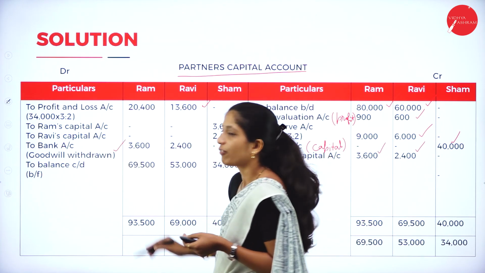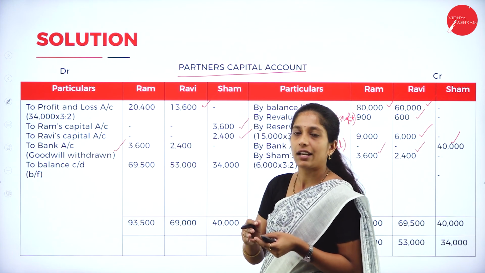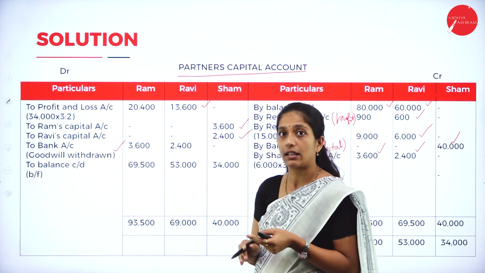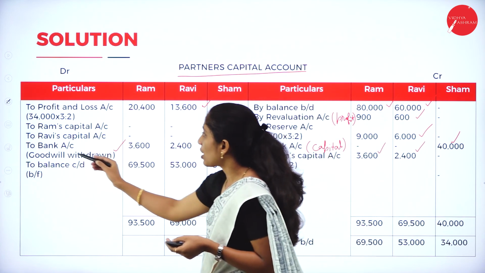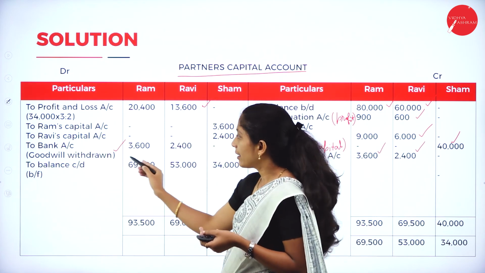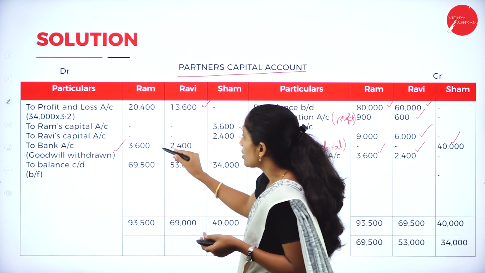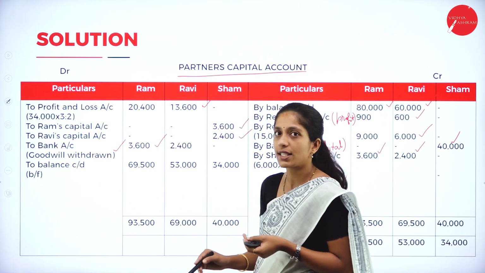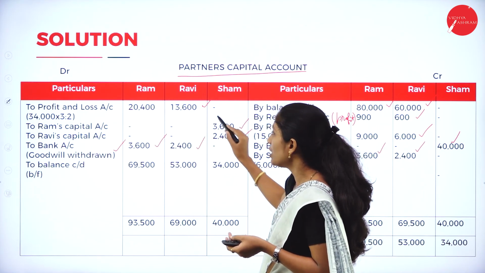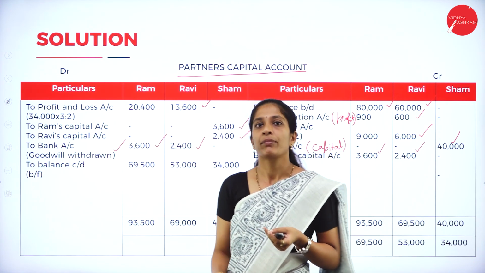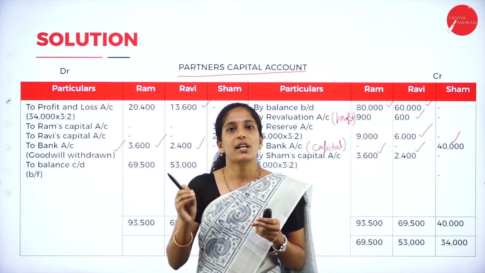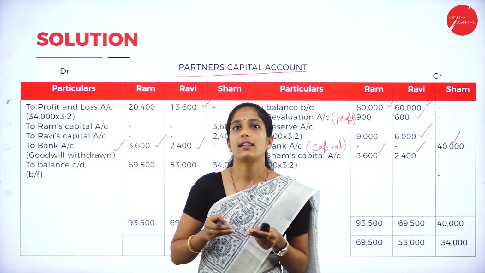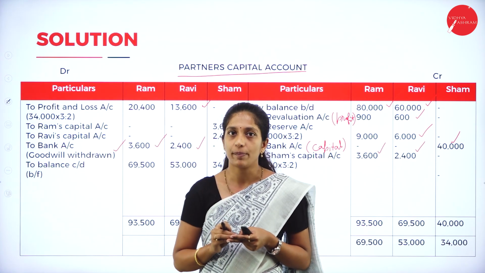So their share of goodwill. We have calculated their share of goodwill, that is 3,600 and 2,400. Now they have withdrawn that goodwill. So how to record? To bank account, write in bracket goodwill withdrawn. So Ram has withdrawn 3,600 and Ravi has withdrawn 2,400. Now we are done with all the entries. So this was the problem relating to goodwill is valued and the goodwill is withdrawn by the old partners.